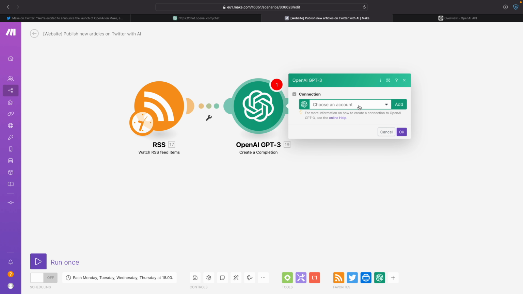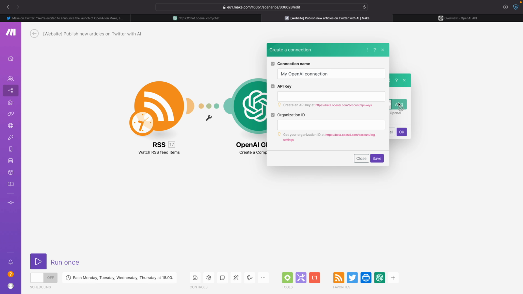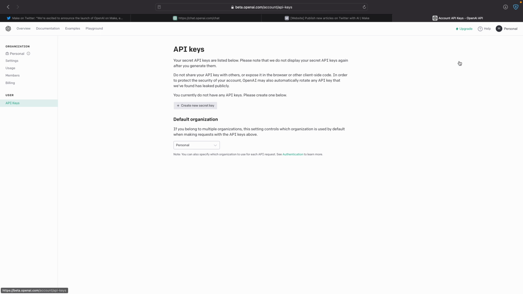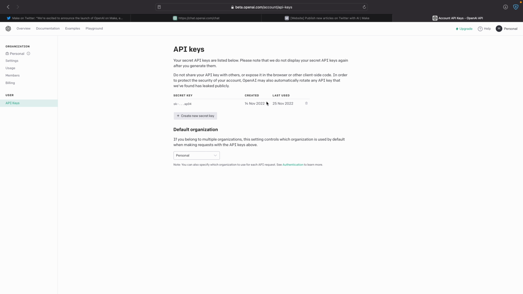Now, then we have to set up a connection. I did not do that yet. So here I'm going to click add. And then here I need the connection name, an API key, and organization ID. A while ago, I already tried to set this up myself. So we can go to the top right at beta.openai, then we go to view API keys. And here you see I already created one. I'm going to delete this one. Oh, can I do that? No, I cannot do that.